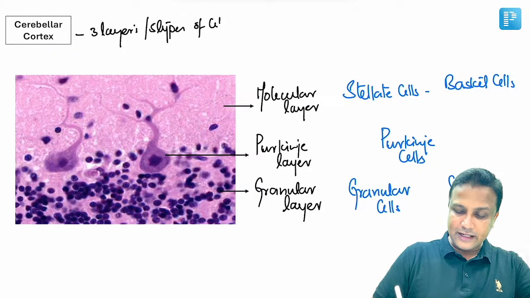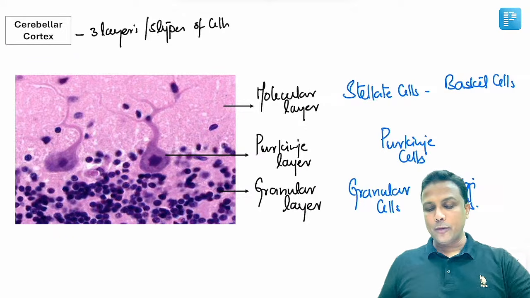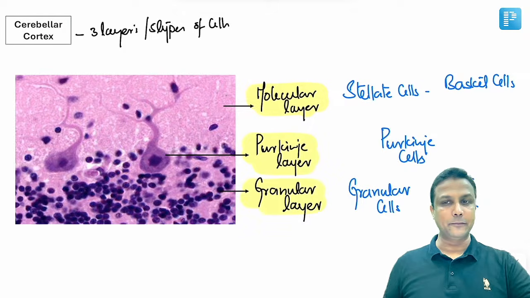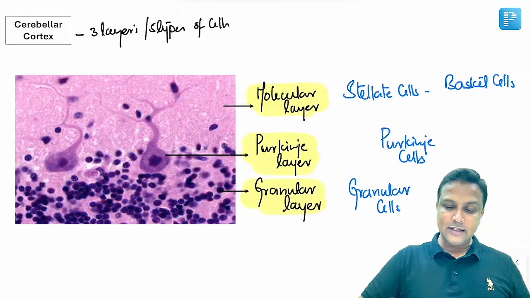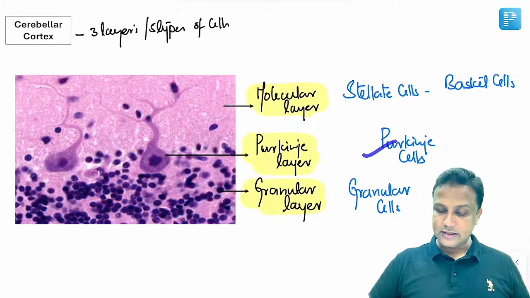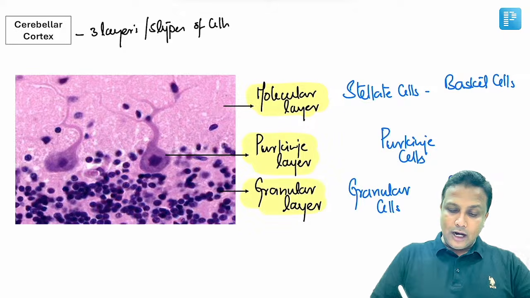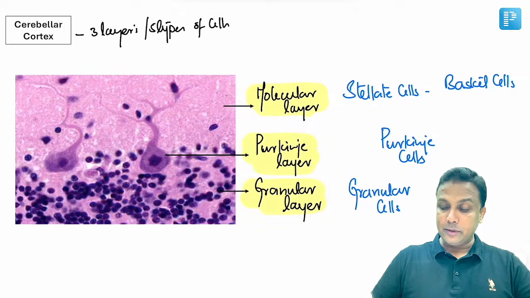First, you learn the names of the 3 layers. The outermost layer will be the molecular layer, the middle layer will be the Purkinje layer, and the innermost layer will be the granular layer. In the molecular layer, you'll be having stellate cells and the basket cell. In the Purkinje layer, you'll be having Purkinje cells, and in the granular layer, you'll be having granular cells and the Golgi cells. Is it okay?